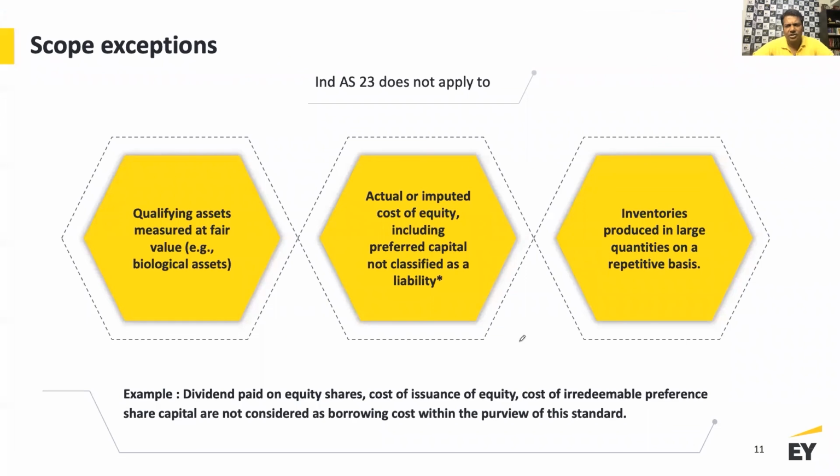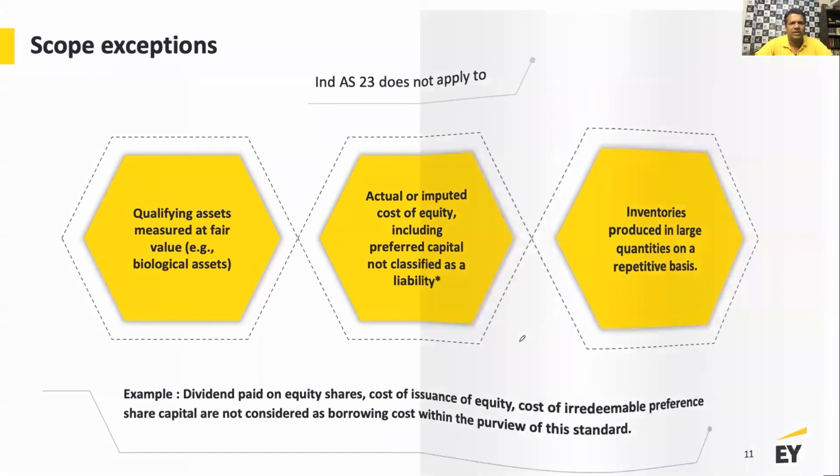If it is in relation to qualifying assets measured at fair value, covered under Ind AS 41, which is your agricultural assets, or in relation to inventories produced in large quantities on a repetitive basis, that also has been kept outside the scope. That means you are not allowed to capitalize interest cost in relation to these specific scope exclusions, right?